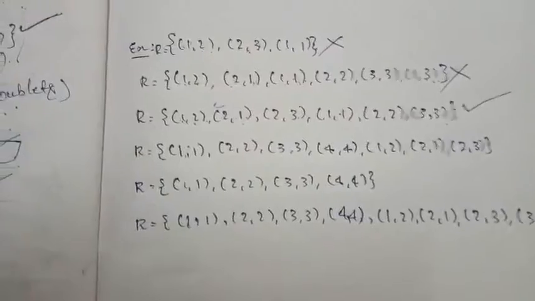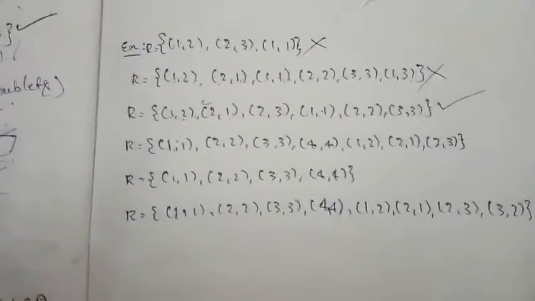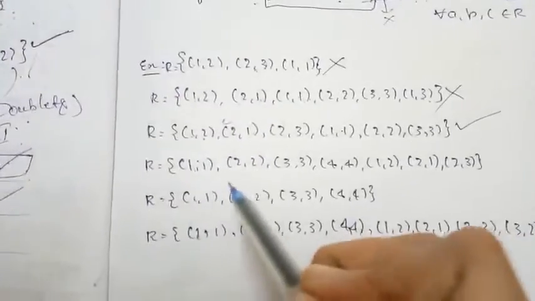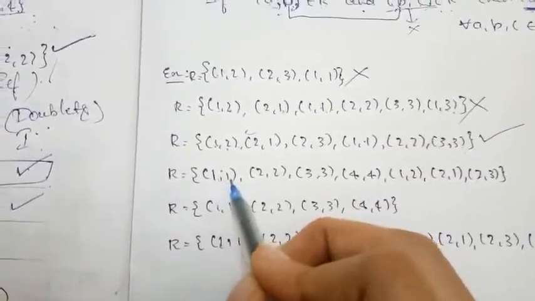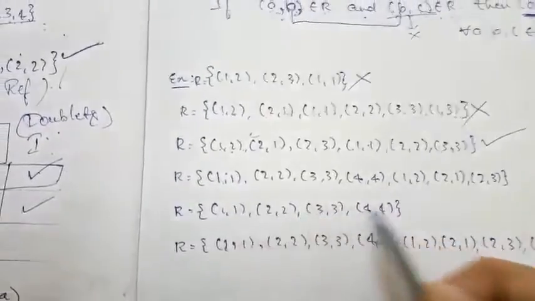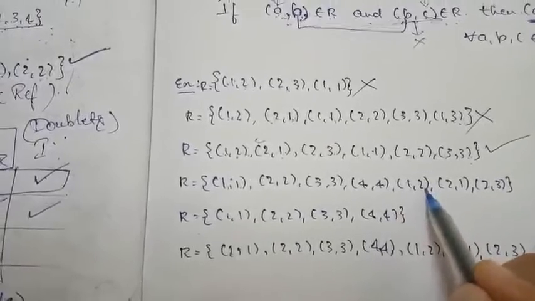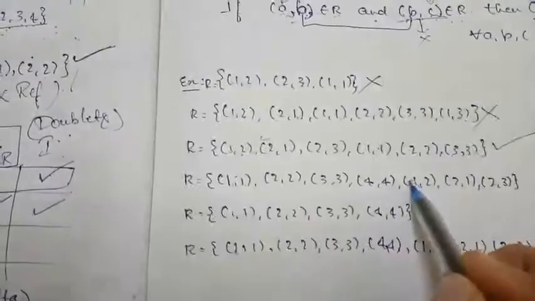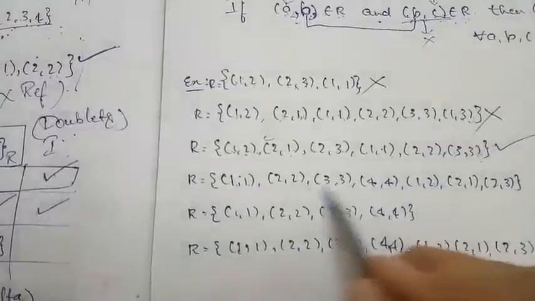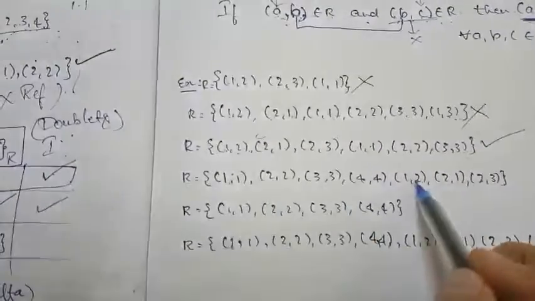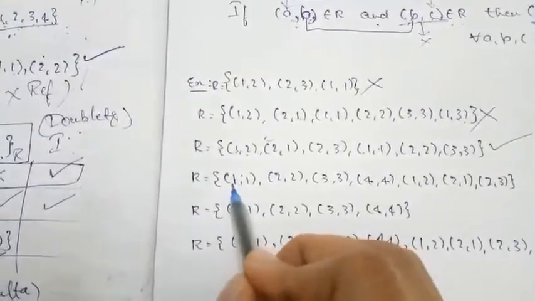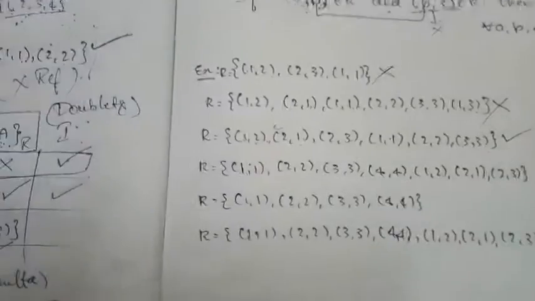Try to understand with a few examples. You might feel it is difficult in the beginning, but try to understand it step by step. So again I am moving to the next example. 1 comma 1 is AB, and I need to check for BC. 1 comma 1, 1 comma 2. What will be our AC? AC will be 1 comma 2. Is 1 comma 2 there? Yes, this itself is AC, because I compared the ordered pair with the doublets. So we got 1 comma 2 itself.